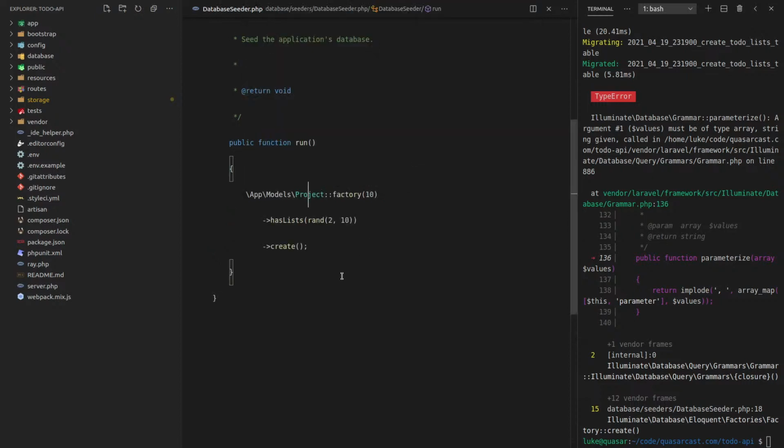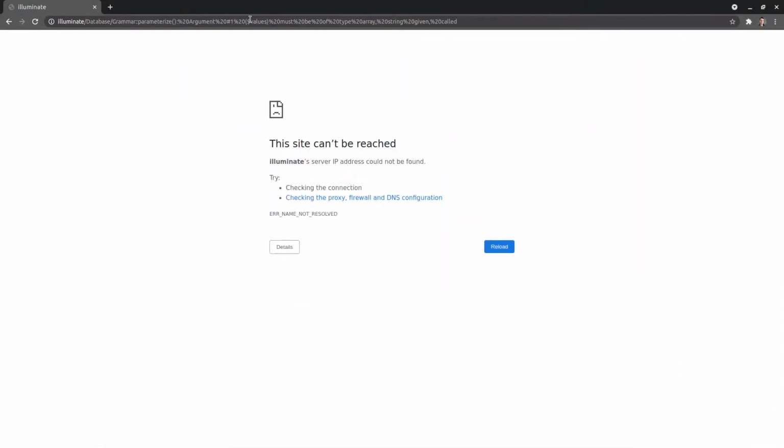Let's come back to the seeder. Project has list. All right, let's do the classic copy paste of the error. No, that's not a website. I want to Google it.